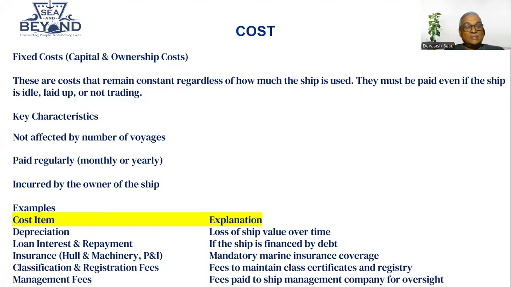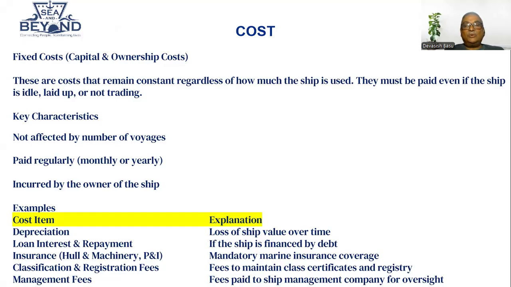Now, insurance, H&M. We have talked about insurance earlier. So hull and machinery, P&I, we need to pay mandatory marine insurance cover. The vessel, if it's to trade, must have a mandatory insurance cover. Otherwise, she cannot go out to sea. Classification and registration fees, that is mandatory. If the vessel needs to be classed, the classification also needs to be paid.